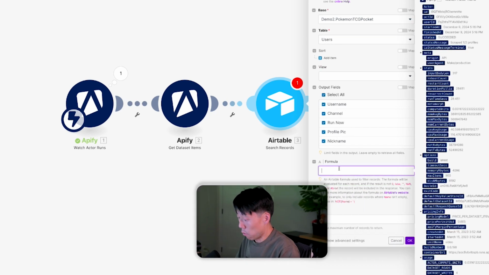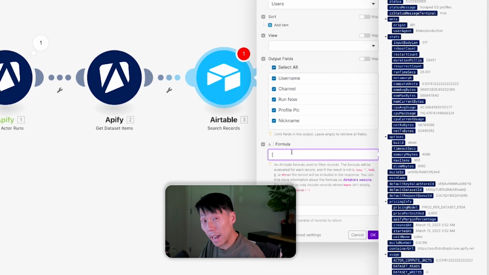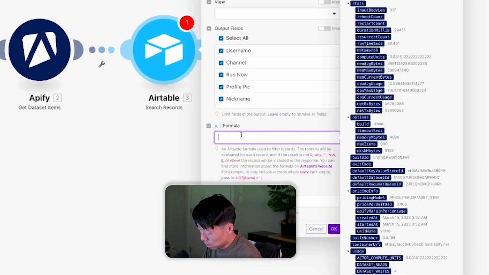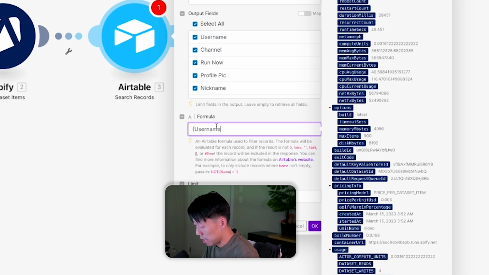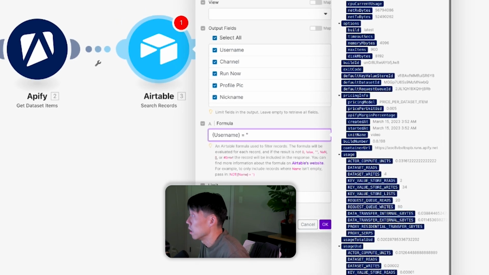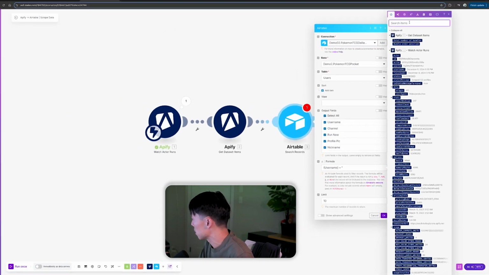And then here we go, formula. So this is a formula for Airtable to recognize. Curly braces, username, curly braces, equals. You want a quote, and we're going to do the author meta name. And that's going to be our respective username. That's what the payload has come back with. Author.